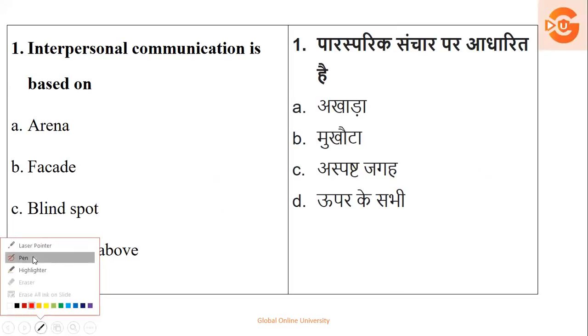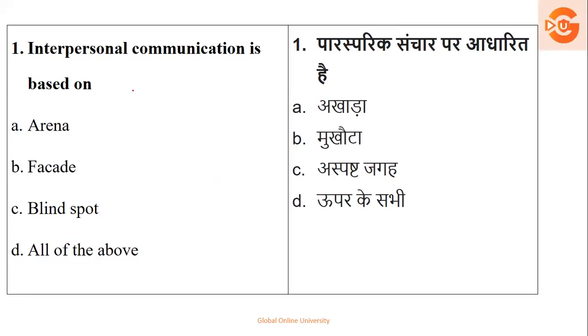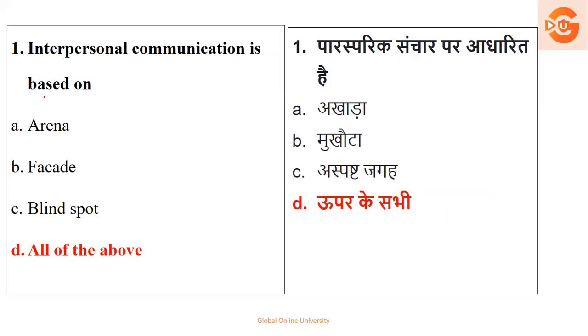Question number 1 talks about interpersonal communication is based on: arena, facade, blind spot, all the above. Arena is nothing but it is called the place. Facade is an attractive part, like the attractive part of a building, the attractive part of communication. Blind spot, for example, is what has to be avoided. So interpersonal communication is based on all the above mentioned. So the right answer for this question is all the above. Next question.